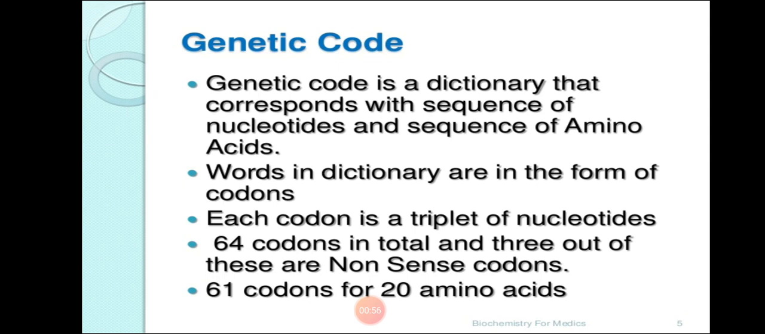We have seen in our last lecture that the genetic code is made of codons. In a genetic code there are codons present. Words in a dictionary are in the form of codons, so we can say that the genetic code is a dictionary of codons. Each codon is a triplet of nucleotides. In each codon there are 3 nucleotides. There are a total of 64 codons, out of which 3 are nonsense codons. So a total of 61 codons are coding for 20 amino acids.